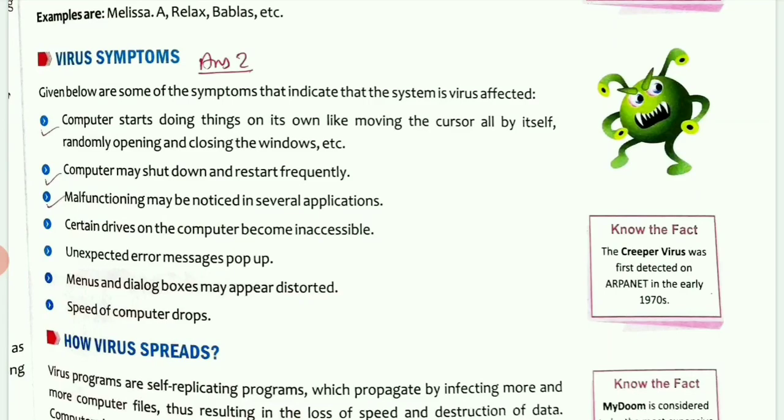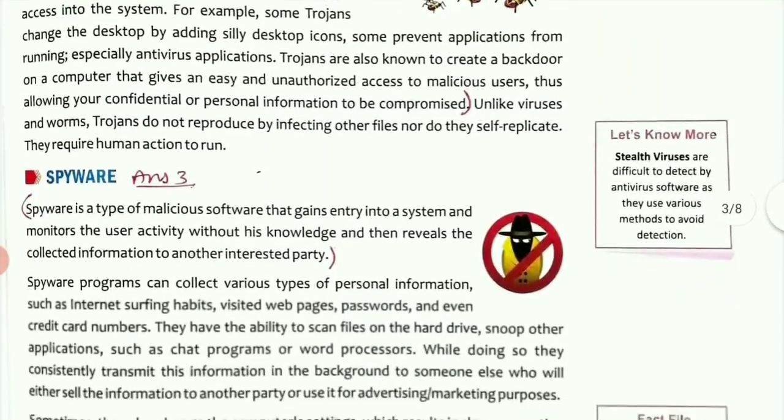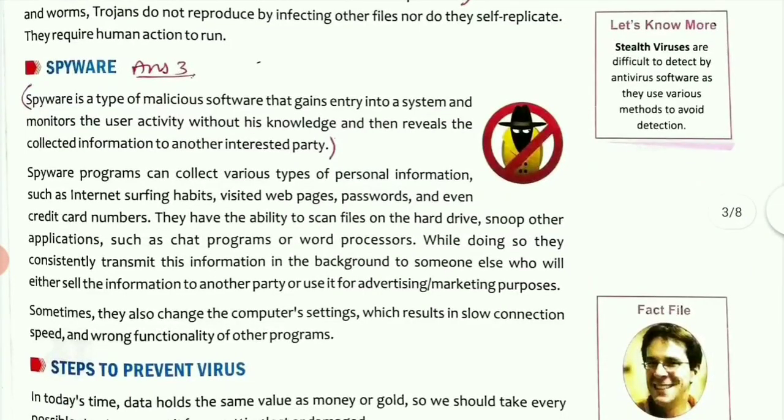And now answer 3. The question 3 is, what do you understand by the term spyware? The answer is given on page number 33, and on page number 33, it is given here. You can see on the screen under the heading spyware. Spyware is a type of malicious software, till "to another interested party." That's it. This is answer 3.